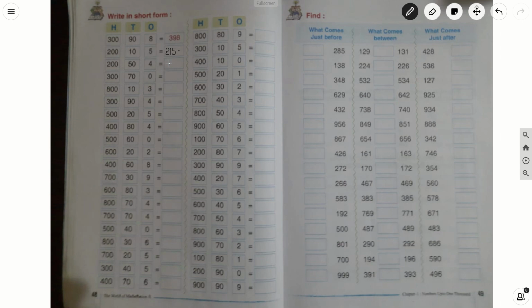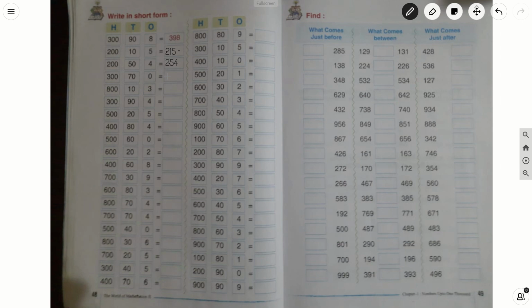The next number is, what is there in the ones place? 4, and in the tens place it is 50. The value is 50, and then in the hundreds place it is 200. Then the number is 254.